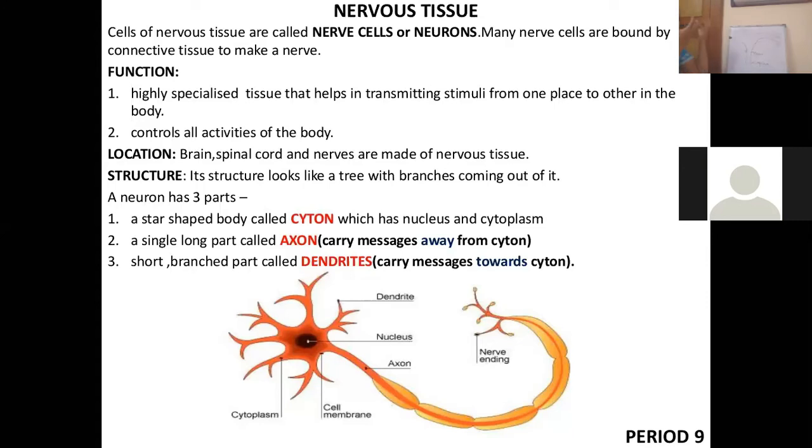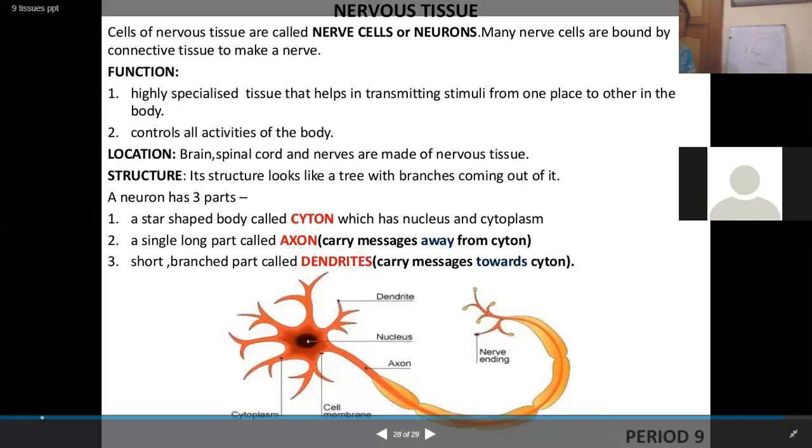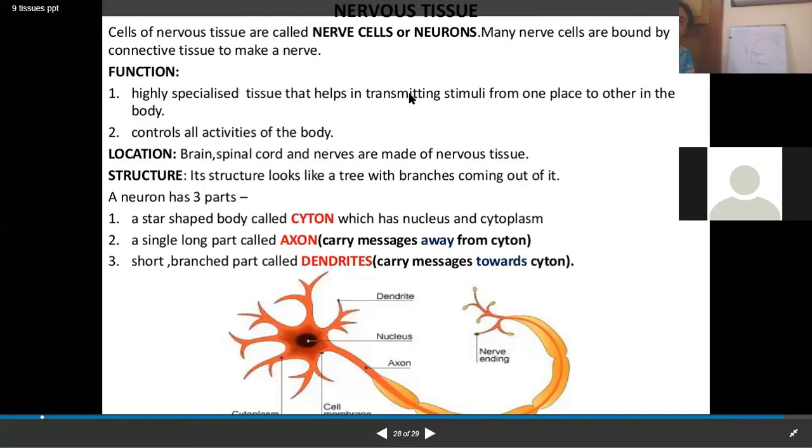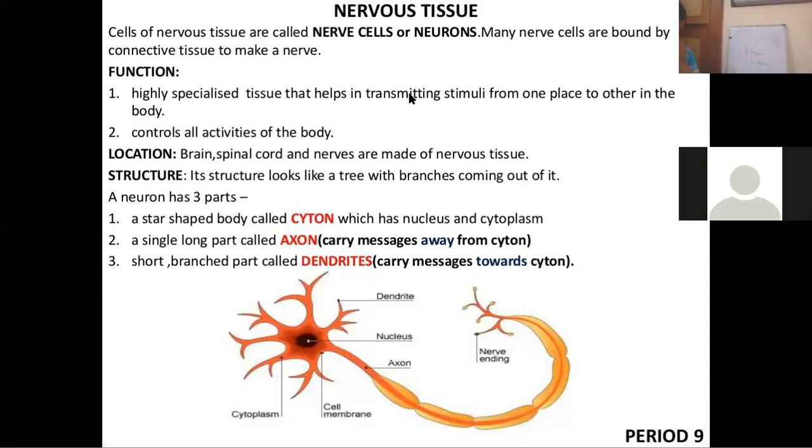Now, who has given the message to the brain? It's through the nervous tissue that the message reaches the brain. All the control and coordination in the organism is done by the tissue known as nervous tissue.